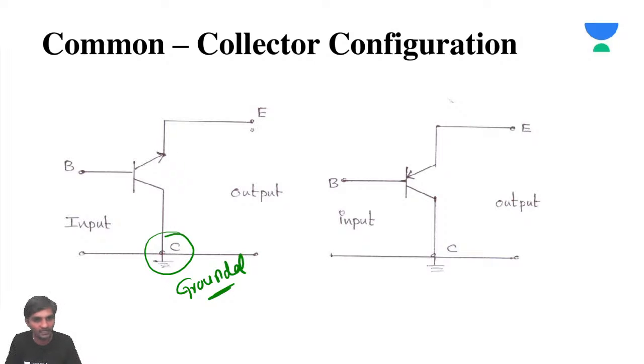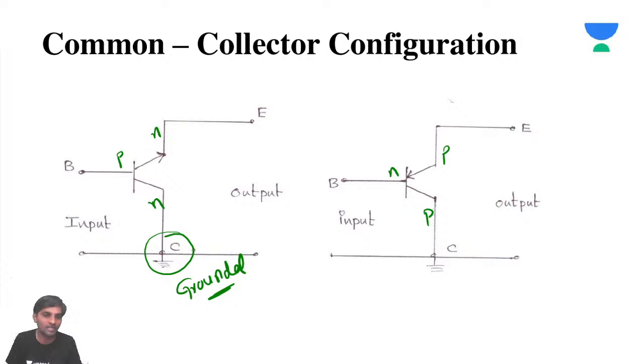If the base is at the output, first we try to understand what type of transistor this is. The arrow mark is going from here to here. So it's PN and then P: PNP.